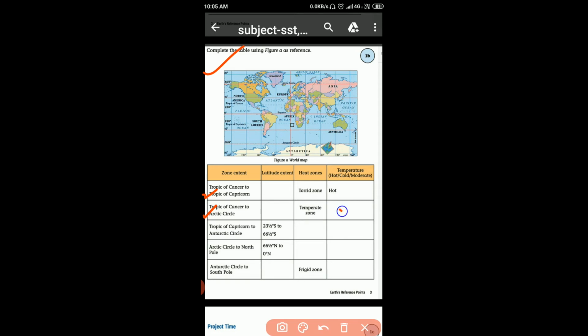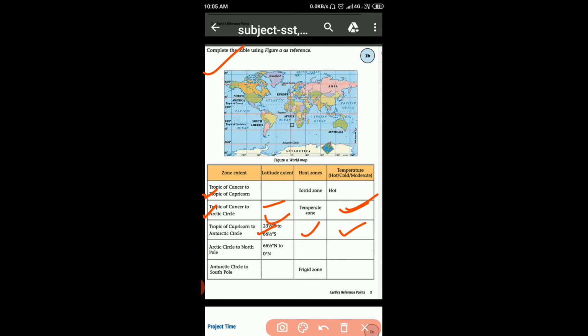What do you write here? Moderate. And 23 1/2 degrees north and 66 1/2 degrees north. Here moderate. Tropic of Capricorn to Antarctic Circle is already done here. Which is the heat zone? Temperate zone. Write it here. And climate is moderate climate.